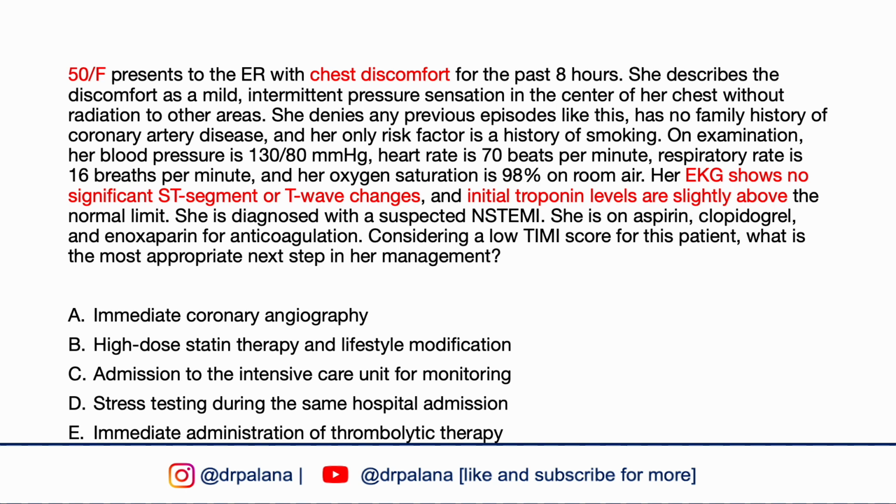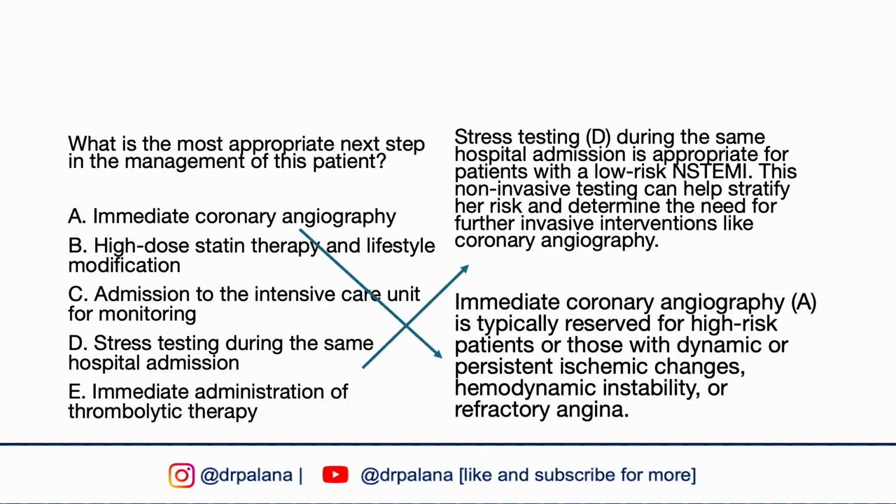Considering a low TIMI score for this patient, what do you think is the most appropriate next step in her management? Immediate coronary angiography, high-dose statin therapy and lifestyle modification, admission to the intensive care unit for monitoring, stress testing during the same hospital admission, or immediate administration of thrombolytic therapy. The correct answer is D, stress testing during the same hospital admission.